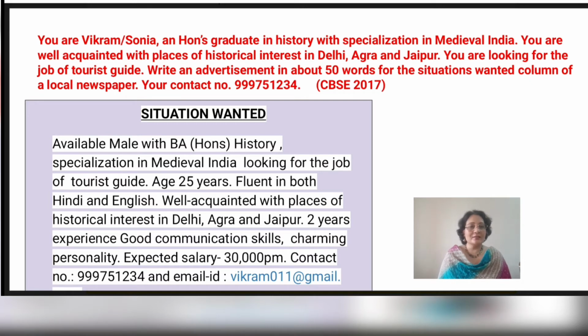Since we are seeking a job, we have given it the heading, situation wanted. And we started with available. Available, male with BA honors, specialization in medieval history, looking for a job of tourist guide, age 25 years, fluent in both English and Hindi, well acquainted with the places of historical importance in Delhi, Agra and Jaipur, 2 years experience, good communication skills, charming personality, expected salary rupees 30,000 per month, contact number, the phone number and the email ID has been provided.